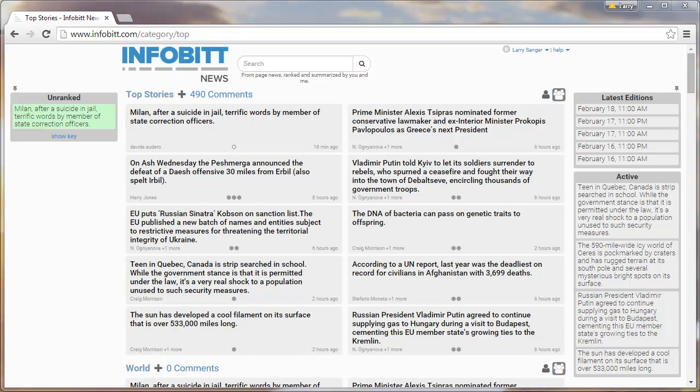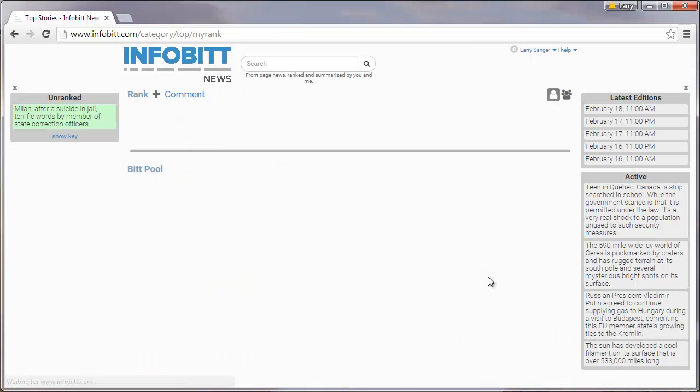Infobitt's focus is on the most important stories of the day. And so top stories is mainly what we work on until it becomes really filled up. Now right now there's a lot of stories that we've missed, so I'm going to look for other top stories. The first step that you need to follow is to read through all the news that's there. And so let me show you.